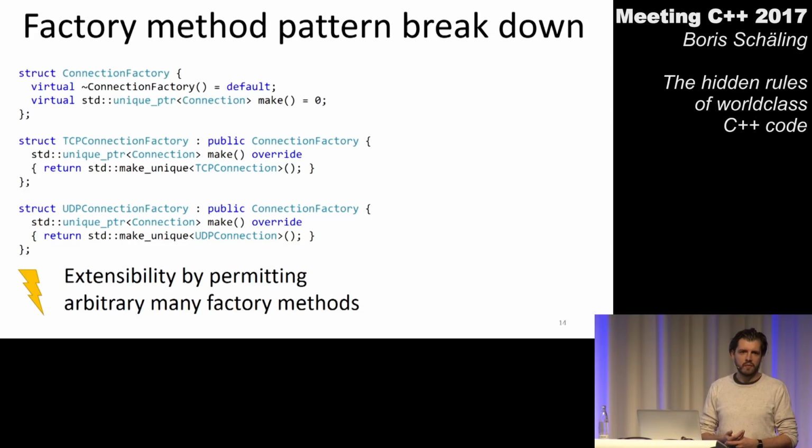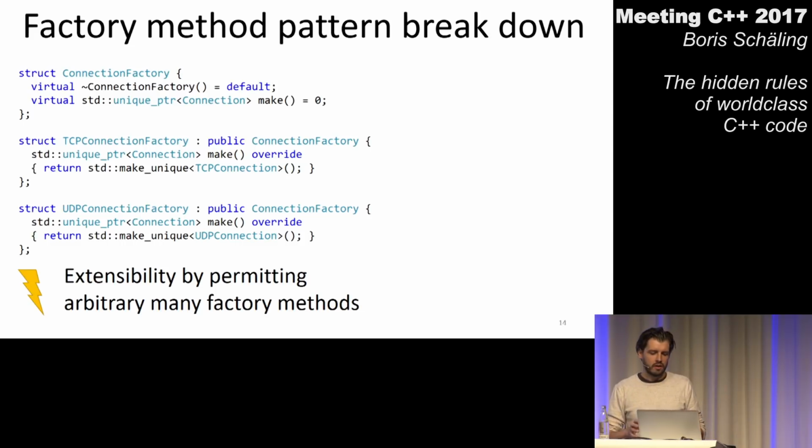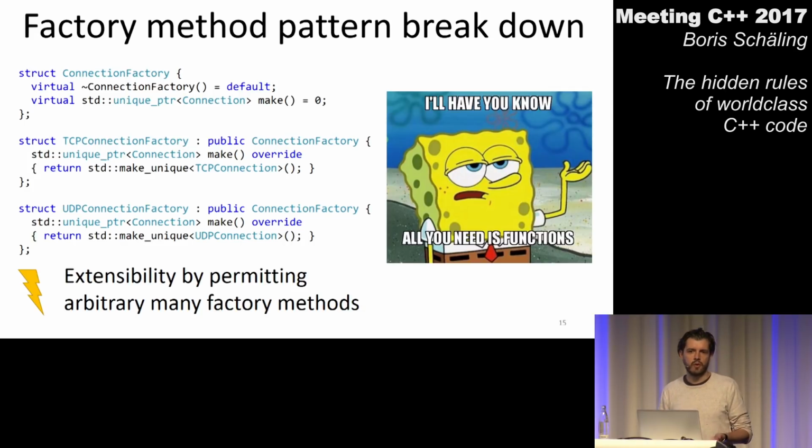There are more reasons why we said we want to use the factory method pattern. We also said the program becomes easily extensible. And we said, yeah, that's true. We have these class hierarchies, and we can easily add more classes and derive these classes from the base class. But if we start again at functions, which we just said, that's all what we need for delegation. And if you think about extensibility, do we really need to introduce anything else to our program if we have already functions? If I have a program full of functions and I want to extend my program, well, I can add another function.